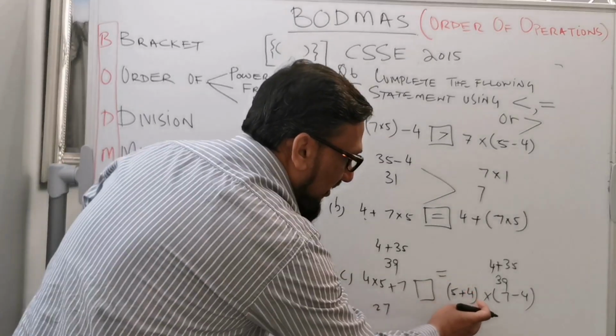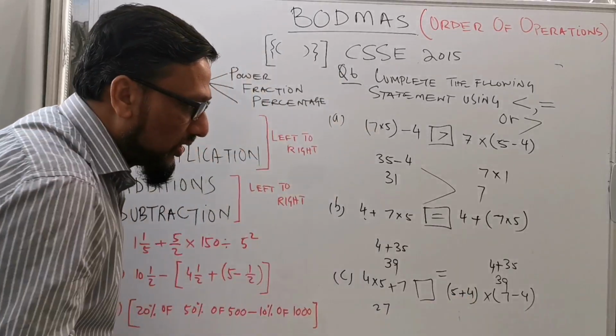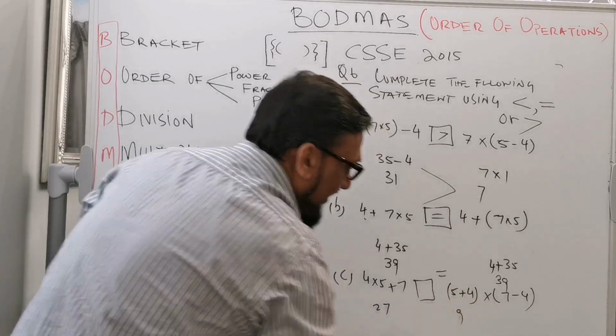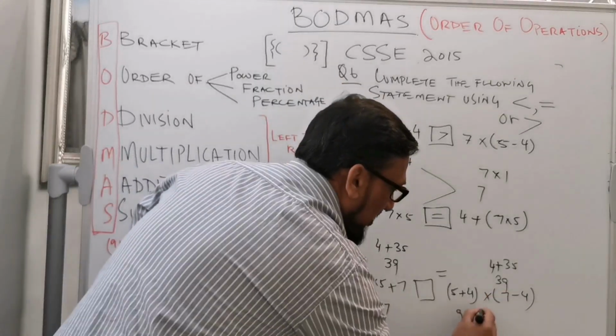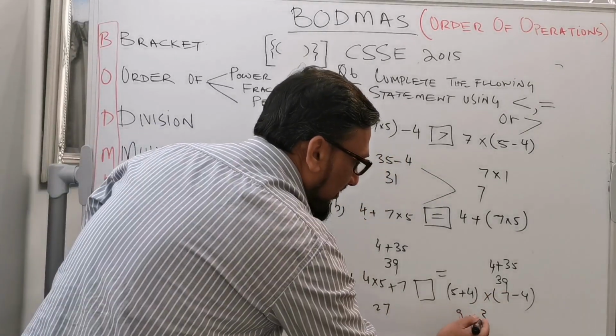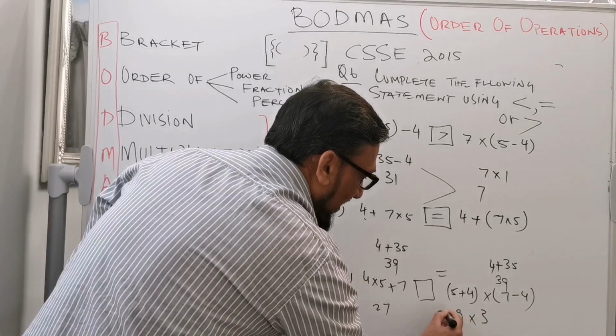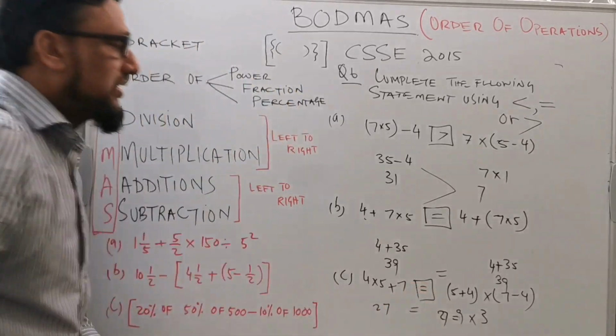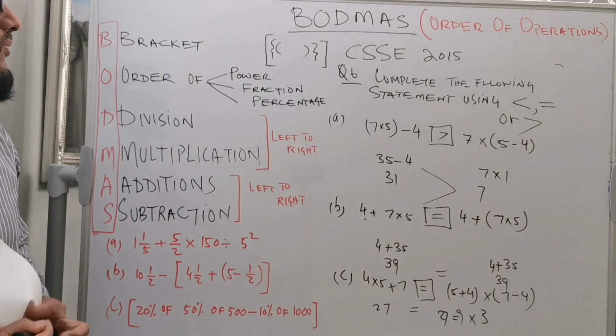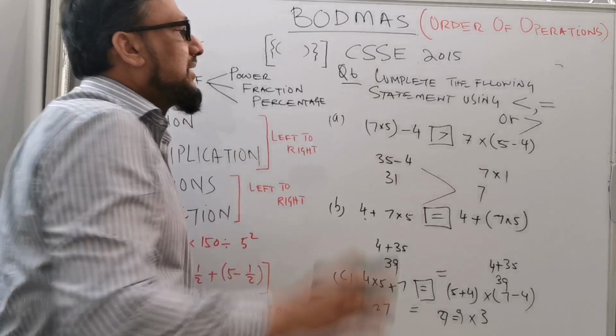And same here, first we need to solve the bracket. 5 plus 4 is 9, and then 7 minus 4 is 3. So the answer is 27. So 27 is equal to 27. So this is your C part for question number 6.